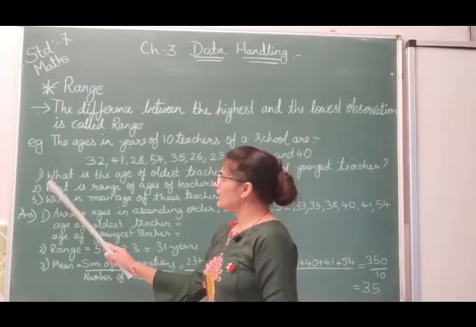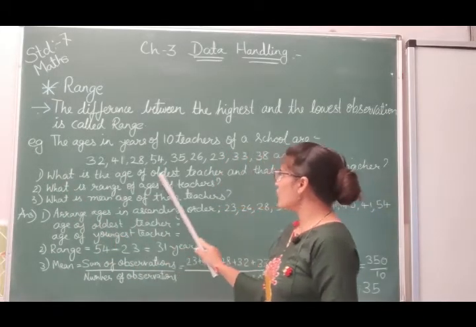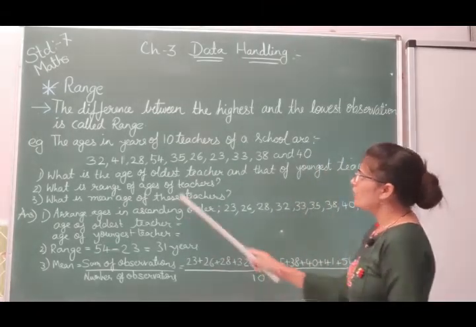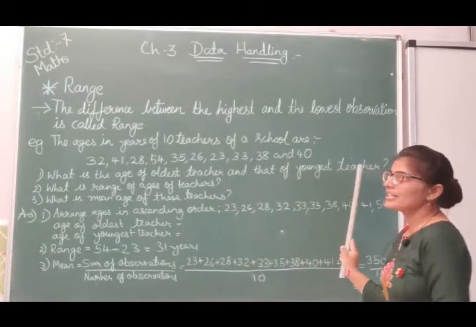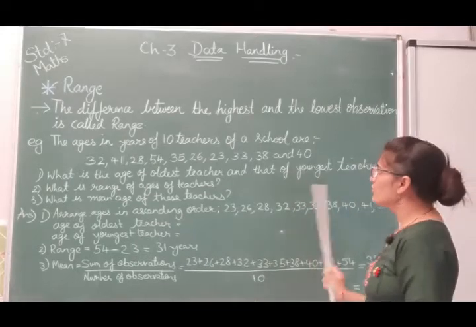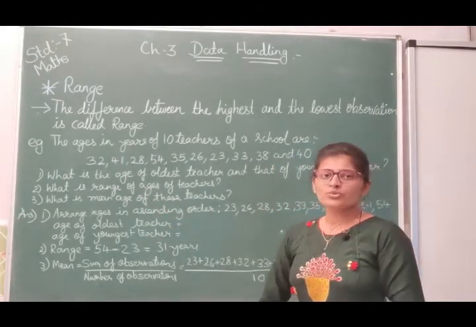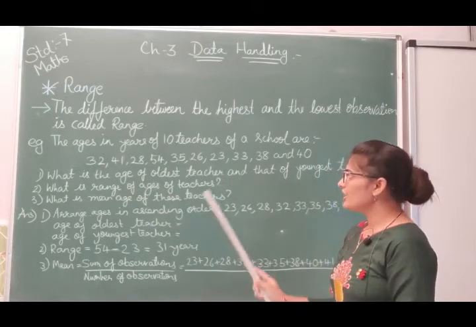Now what we have to find out? First, what is the age of the oldest teacher and that of the youngest teacher? Now oldest teacher we want and the youngest teacher we want. So what we will do? These observations are given to you in a random manner.